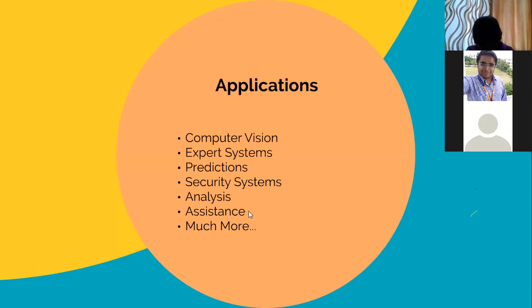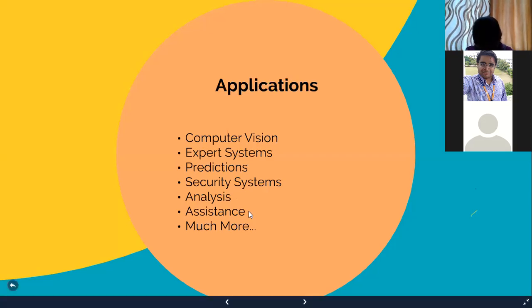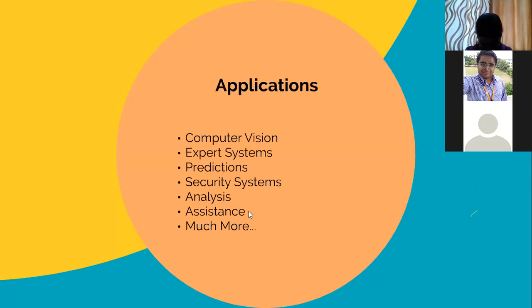And then assistance, what do we say about assistance? We have a lot of assistants in our mobile phones, in our websites. Like you can have some chat with us, like a chat window in the websites. What is it? It is a chatbot. Yes, and there are a lot of other applications you can make through AI or machine learning as per your needs.